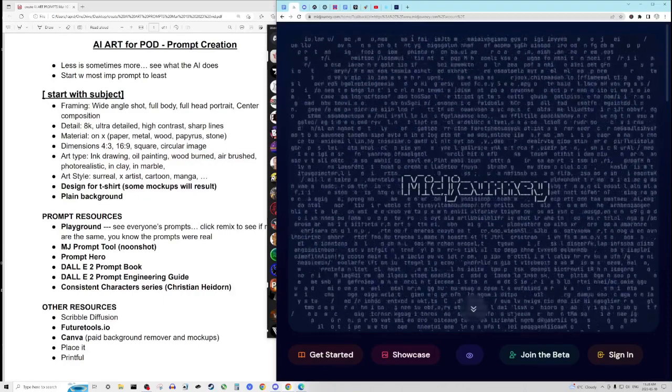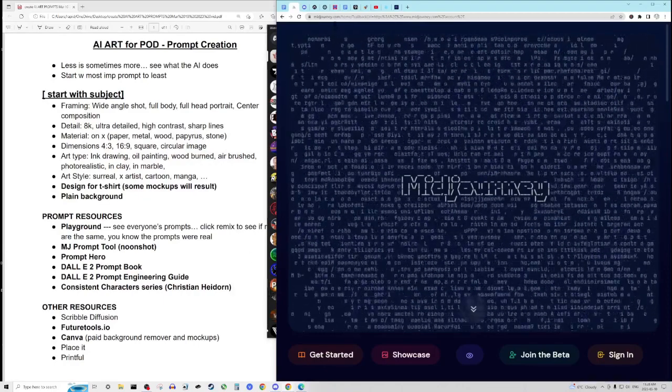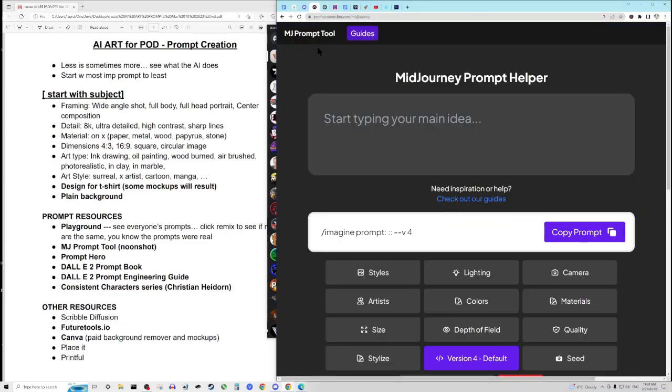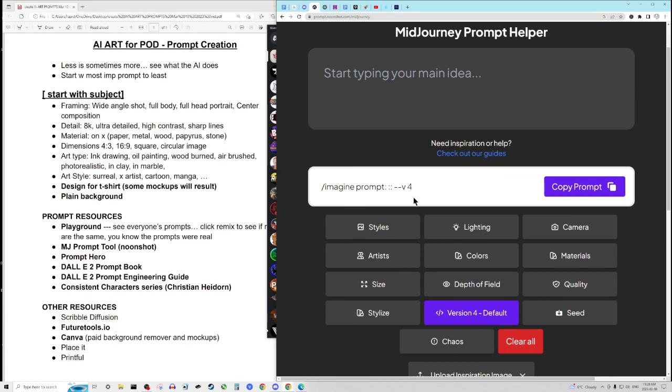And I'll show you a couple of resources that you might want to look at. Prompt.noonshot.com, and you can go into a lot of detail. So you can see some of the types of elements of the image and the style of the image, right?